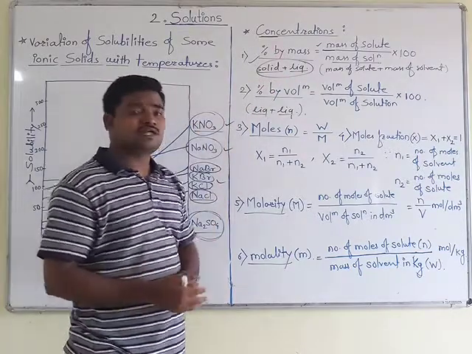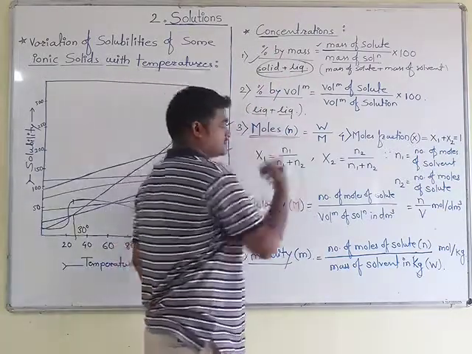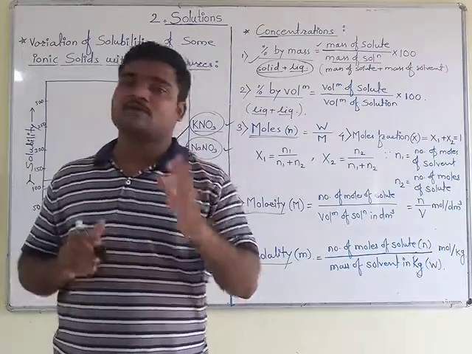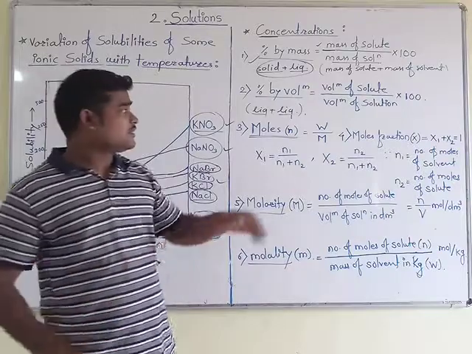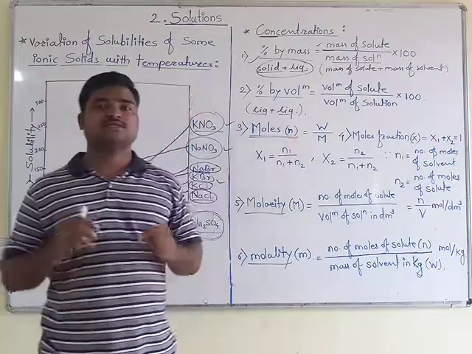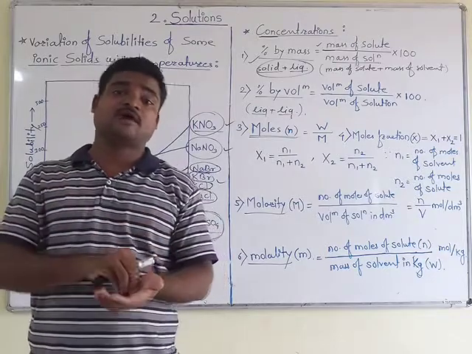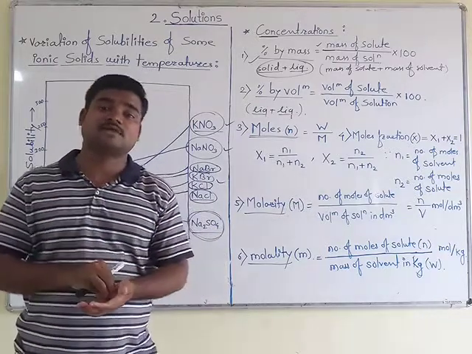Now we will move to the next point, that is number of moles. This is a very important point. In chemistry, number of moles has a simple definition. Number of moles is nothing but the number of particles of that chemical substance.